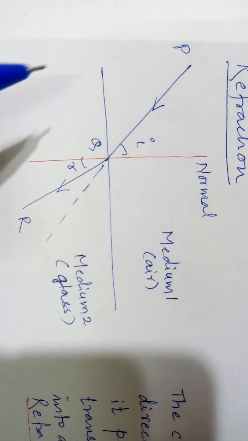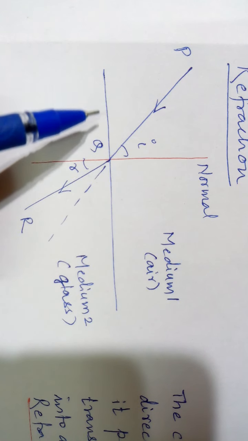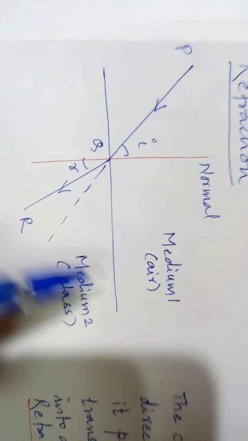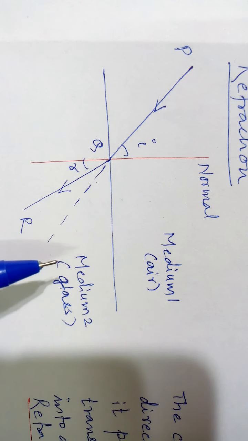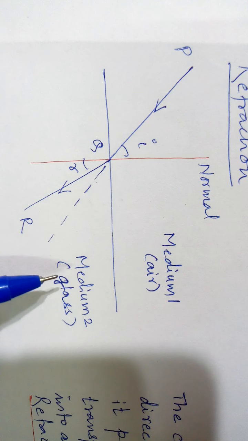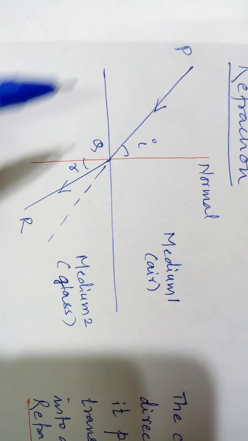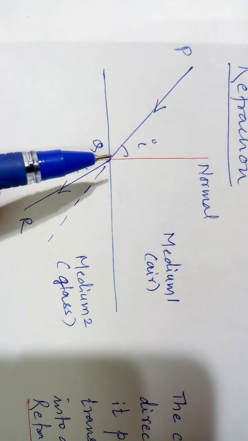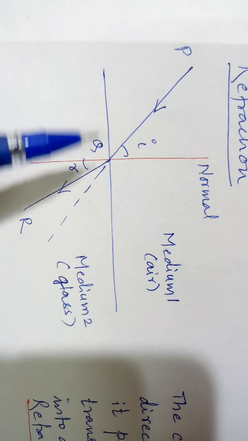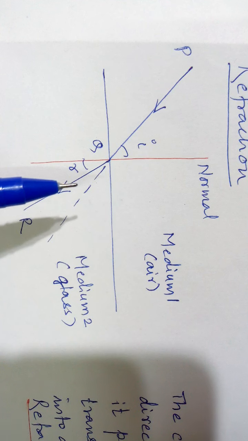The figure shows a boundary which separates two media. Medium number 1 is air and medium number 2 is glass. Both the media are transparent. Now a ray of light PQ is incident at point Q on the boundary which separates the two media.